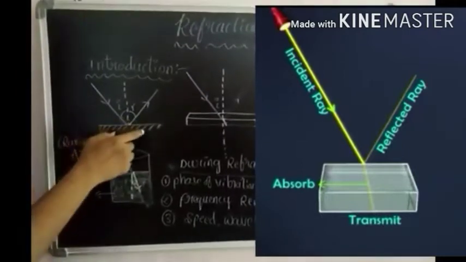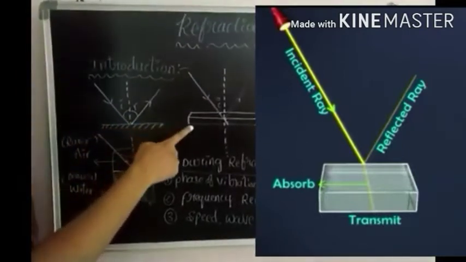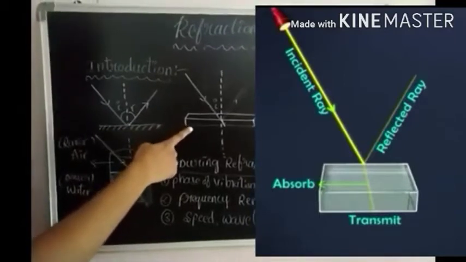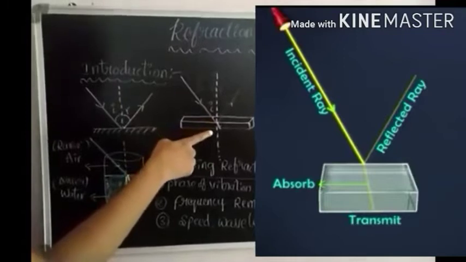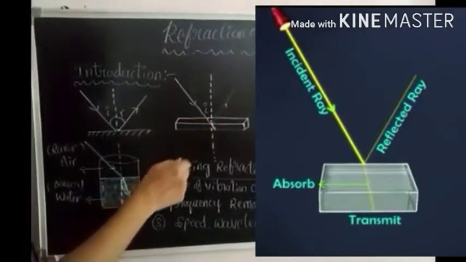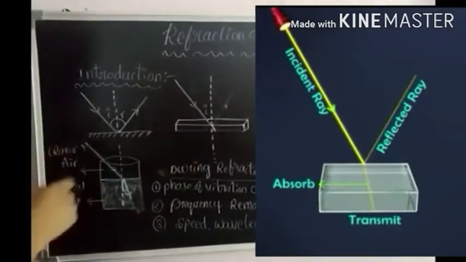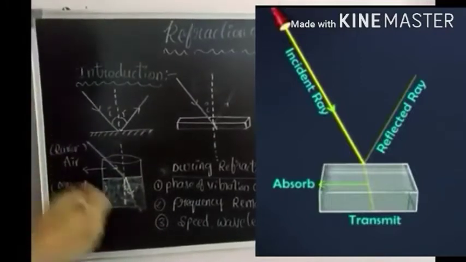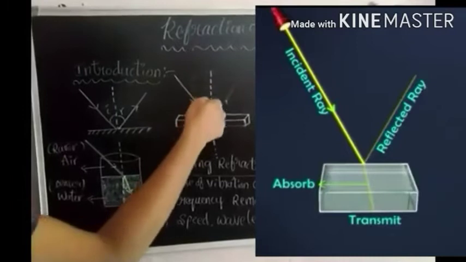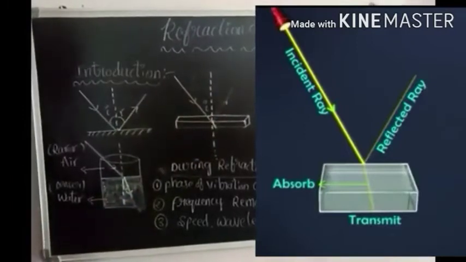Instead of this mirror, when we take a glass slab, what happens to that? When a light ray falls on the glass slab, a small portion of light is reflected. Maximum energy of light passes through the glass slab.